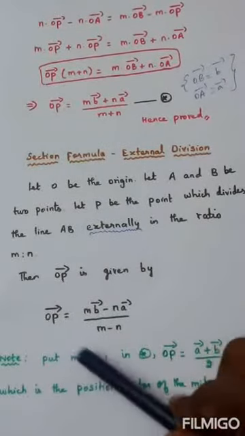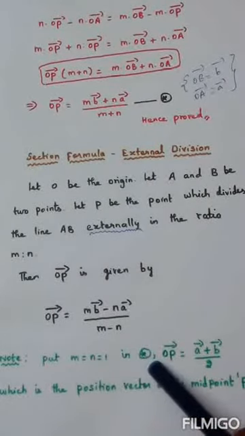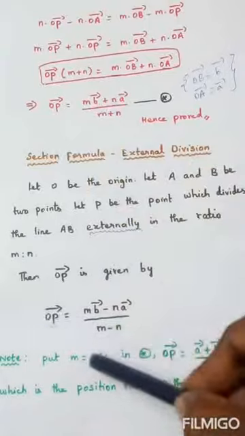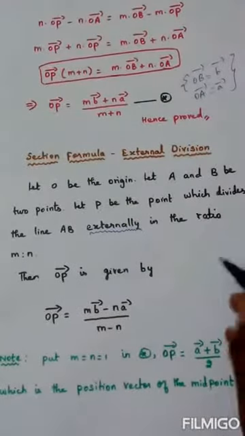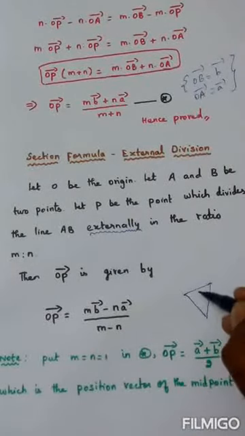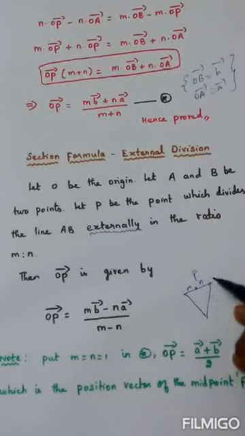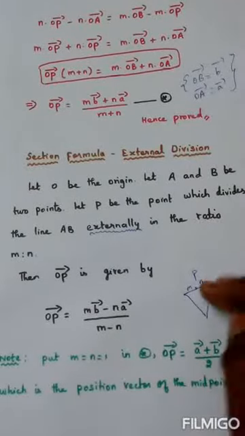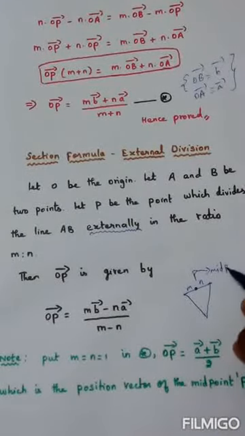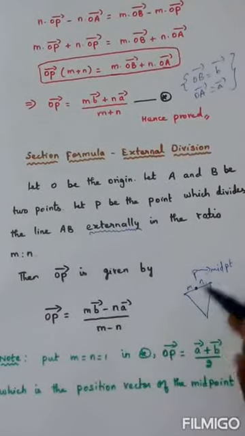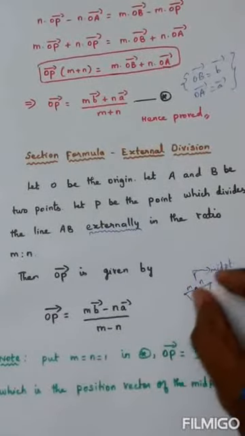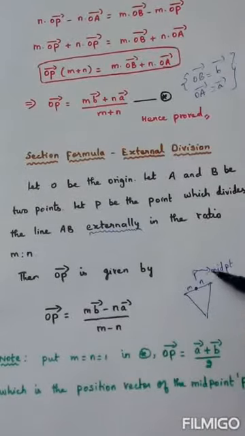Next note, put m is equal to n is equal to 1 in star. This result is taken as star. And in this star, if we replace m and n by 1, what happens? Suppose I draw the diagram once again. This is the point P and this is the ratio m is to n. If these two become 1 and 1, what is the meaning? The point P becomes the midpoint, right? This length and this length are equal, then automatically the point P becomes the midpoint.